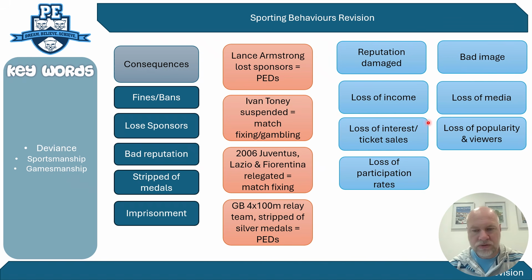It could lose interest in fans, so ticket sales could go down. It could lose popularity, and viewers could go down. So that, if you think about the golden triangle, is all a knock-on effect, and it can have a negative impact on the sport. And you could lose participation rate. So kids at grassroots level may not want to get involved in that sport, or parents might not push their kids towards that sport because of the bad reputation, the bad image that sport might have.